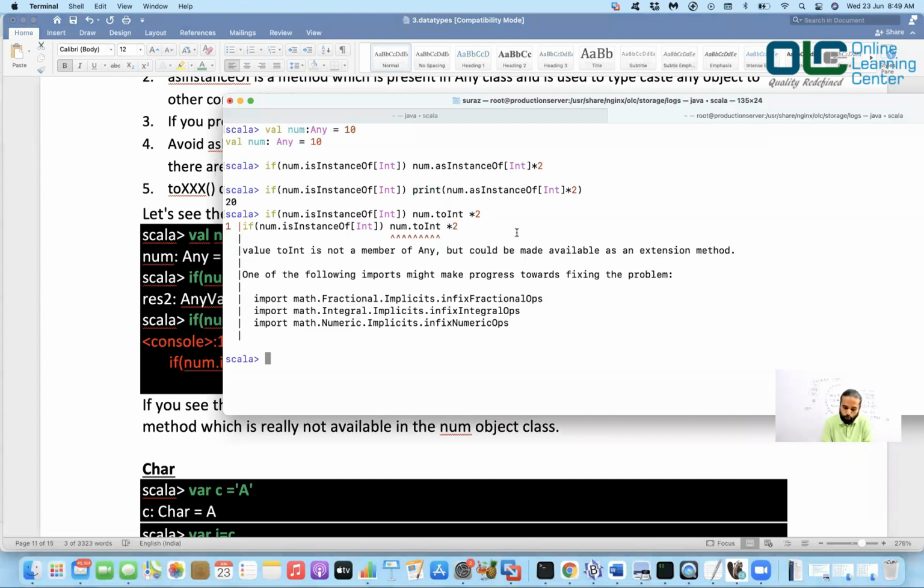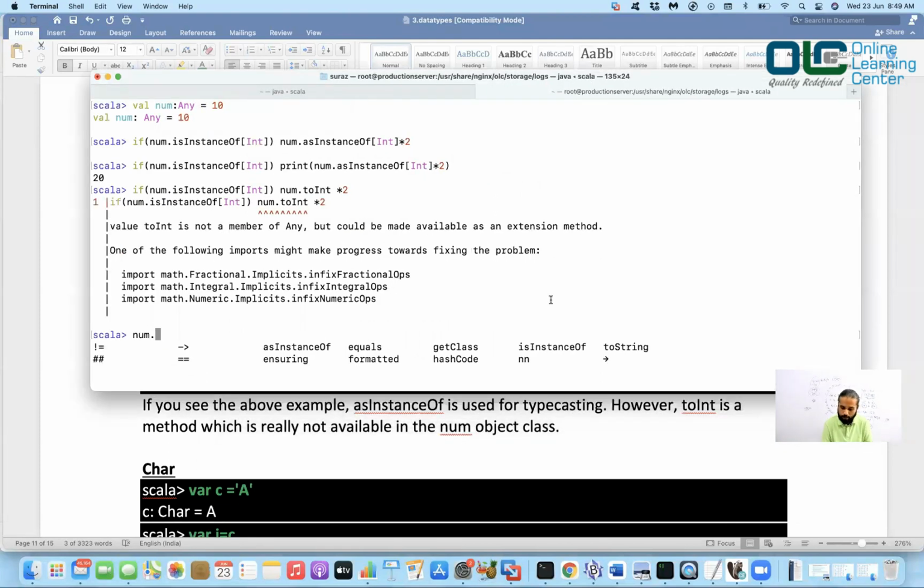So this should throw you an error. The reason is that this toInt is not found. Why is it not found? Because num is of Any type, and in num you should not see such toXXX methods.